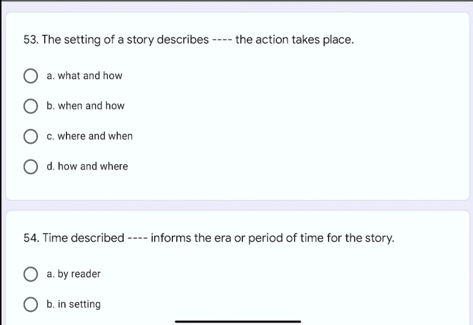Question number 53. The setting of a story describes dash dash the action takes place. Options are A. What and how, B. When and how, C. Where and when, or D. How and where. The correct option is C. Where and when.